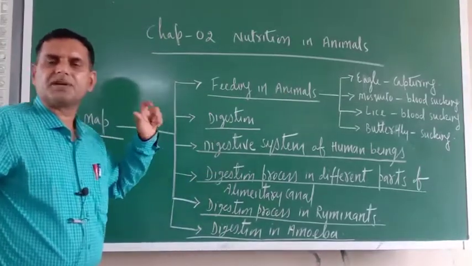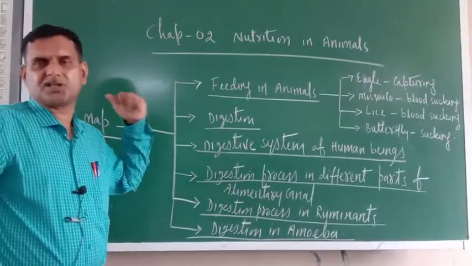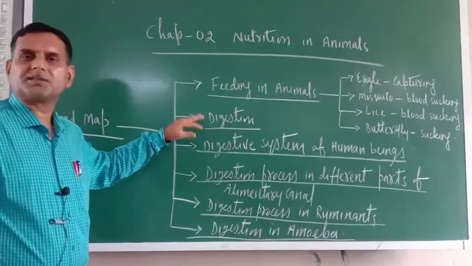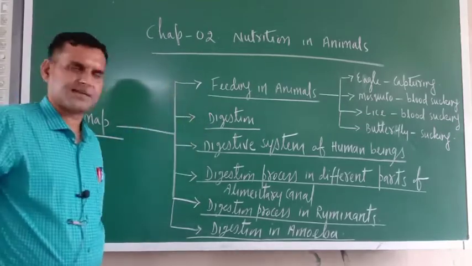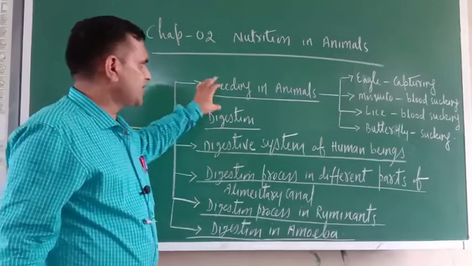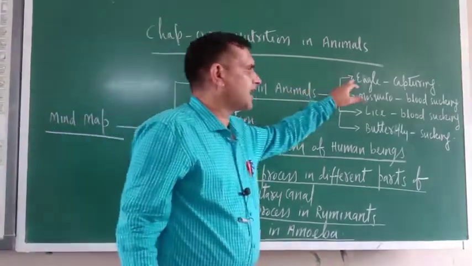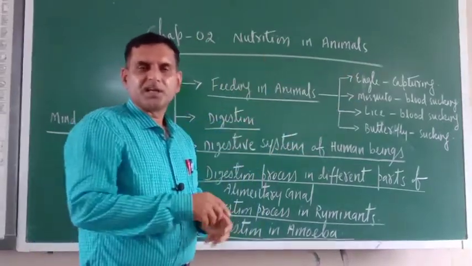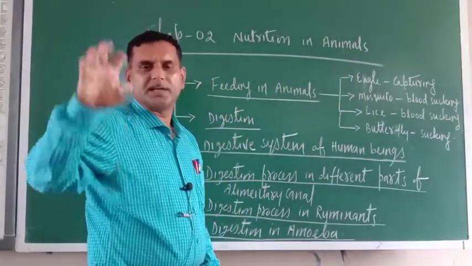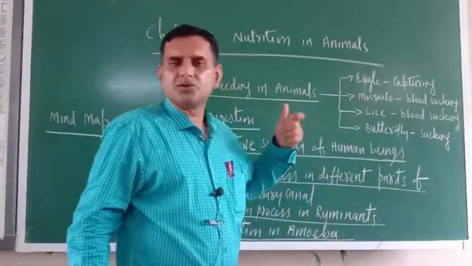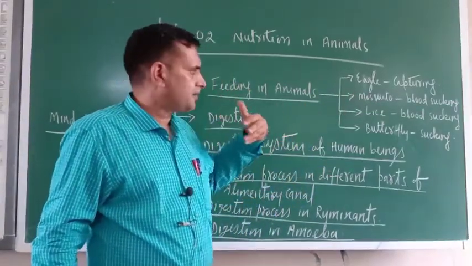There is a difference between feeding and digestion. Digestion is a complex process. Feeding is a very simple process. I will give you some examples of feeding in animals. Like the eagle, you might have seen it, captures its food. Mosquitoes suck our blood.